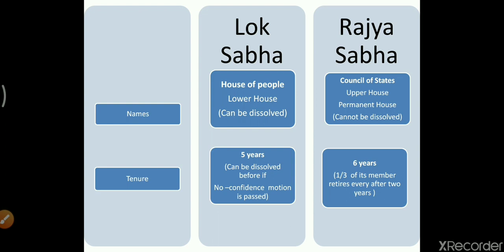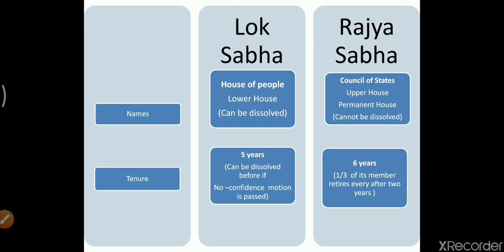Rajya Sabha again is known as the Council of States as well as the upper house. Why upper house? Because it is a permanent house which cannot be dissolved, like Lok Sabha. So this is the major difference between Lok Sabha and Rajya Sabha. Lok Sabha can be dissolved and Rajya Sabha cannot be dissolved.